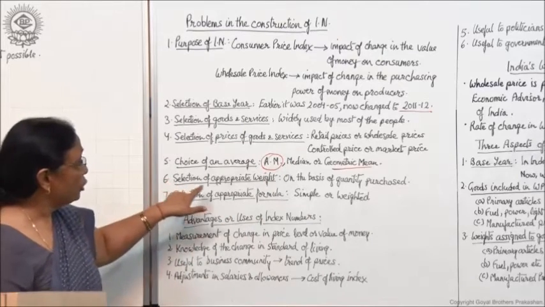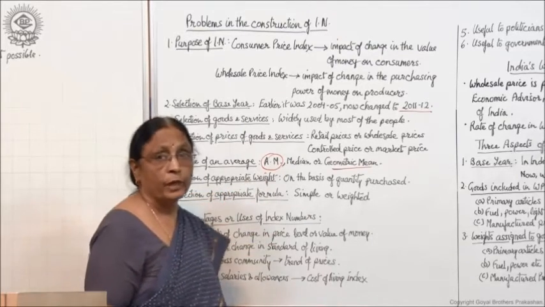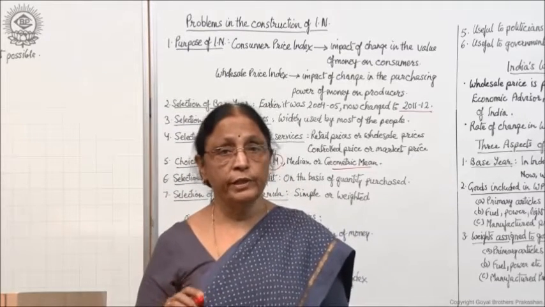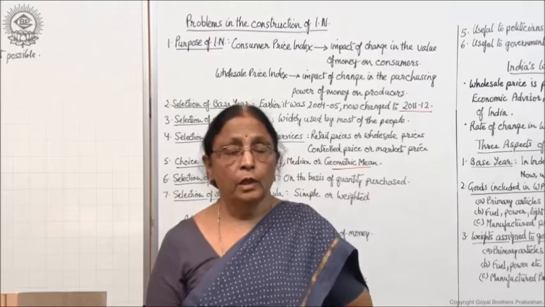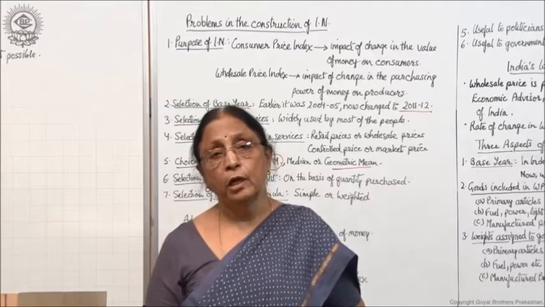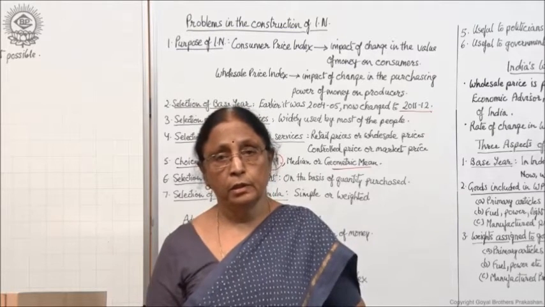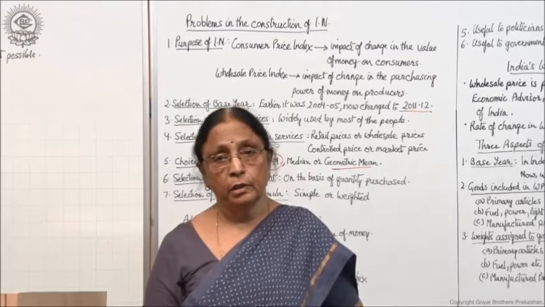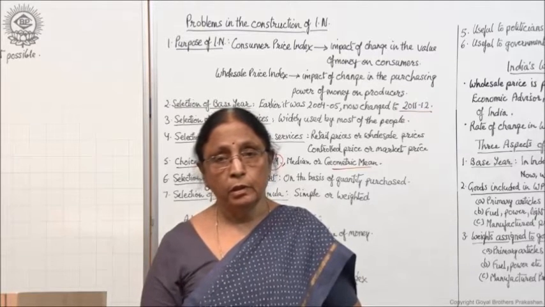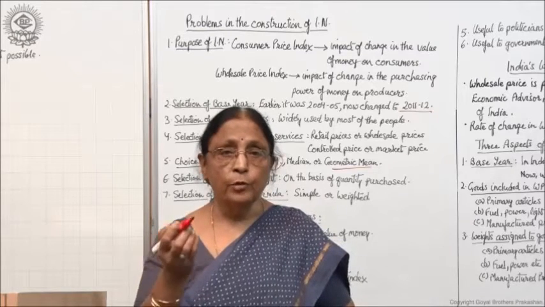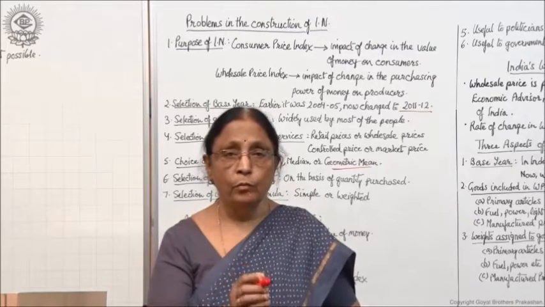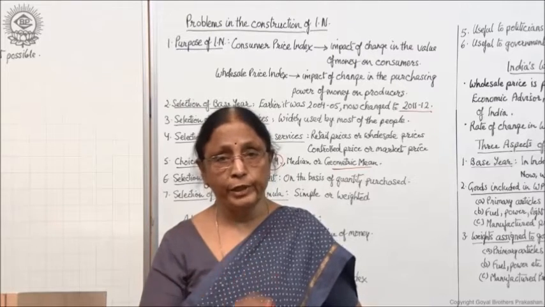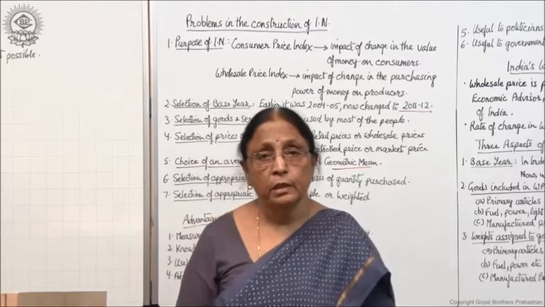Then next is selection of appropriate weight. As I told you that weights are given to the commodities, especially in the weighted index number. Now the problem is how to assign the weight, how to give weight to a certain commodity. For example, for one person a commodity may have more weight, for another person the same commodity will have less weight. So it depends.